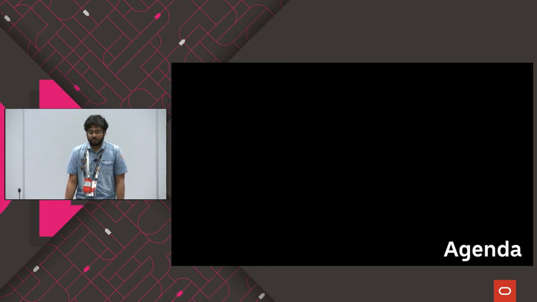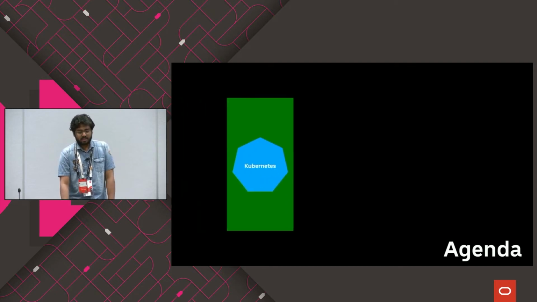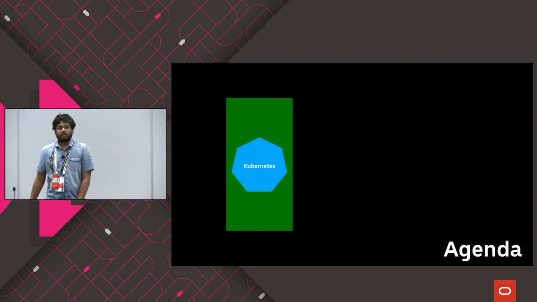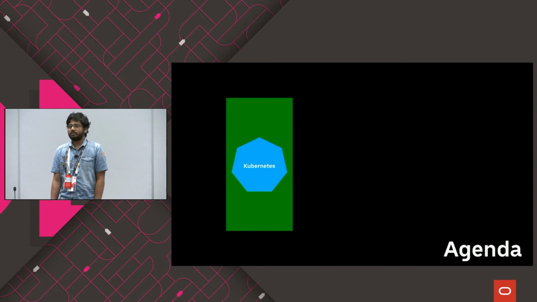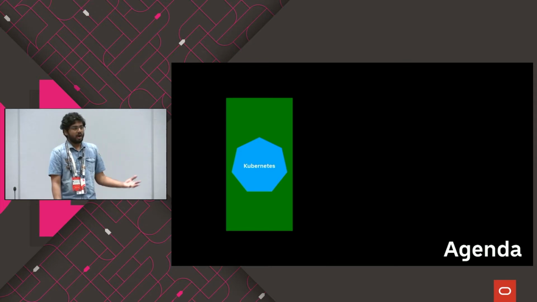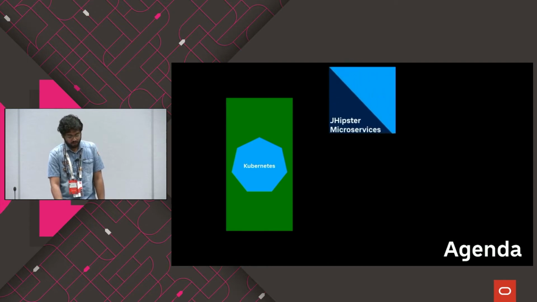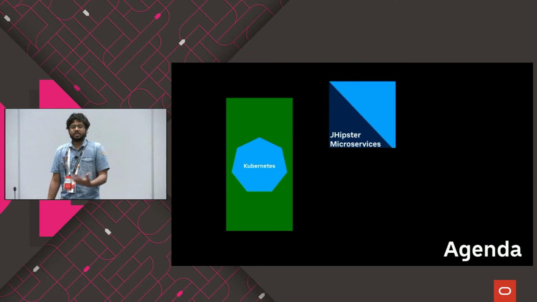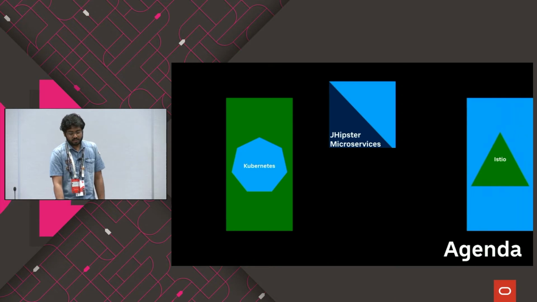So what we're going to do today, the agenda. First, we'll see what Kubernetes is all about. How many of you have done Kubernetes before? Few? OK, great. So it will be just a brush up, and then we'll see what Kubernetes is capable of and how it works. And then we'll go ahead and check out JHipster microservices, how JHipster helps you generate microservices, and what things are included in the application that is getting generated.